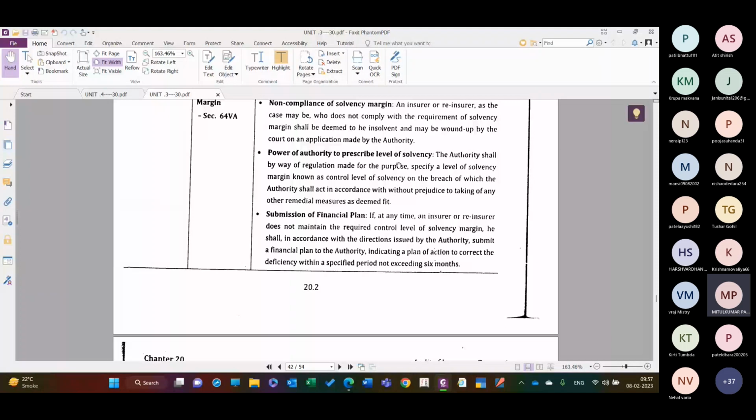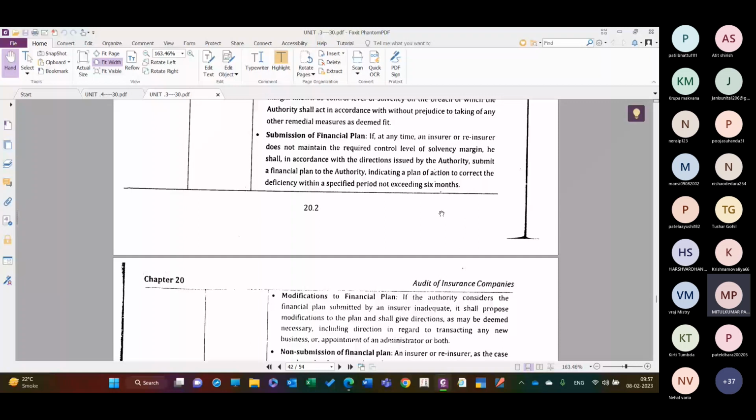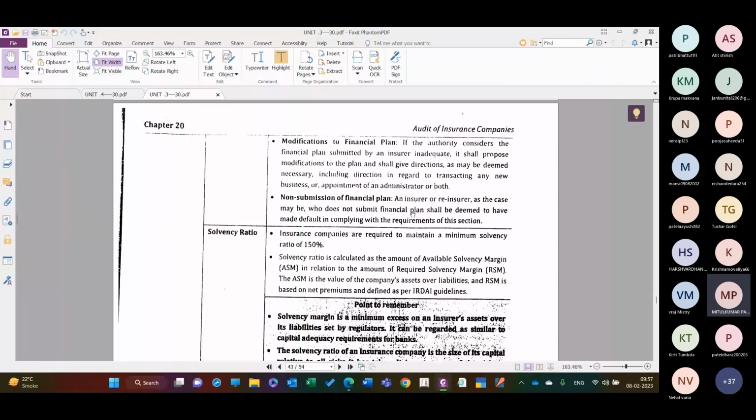तो उसके लिए आपको plan of actions देना पड़ेगा and that plan of action should be completed within 6 months, right? Modification to the financial plan. If the authority considers the financial plan submitted by the insurer inadequate, it shall propose the modification to the plan and shall give the direction as may be deemed necessary, including the direction in regards to the transacting any new business or appointment of the administrator or both, right?